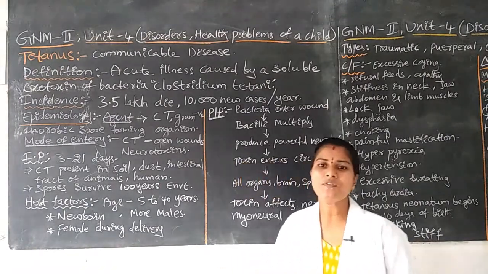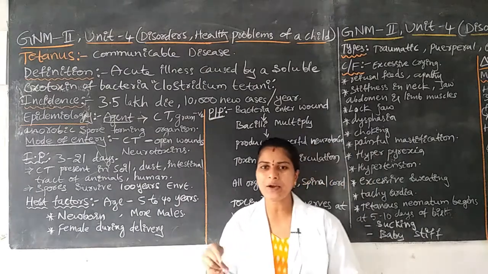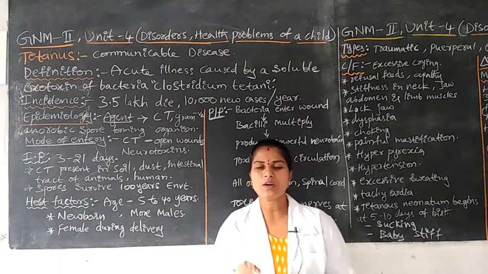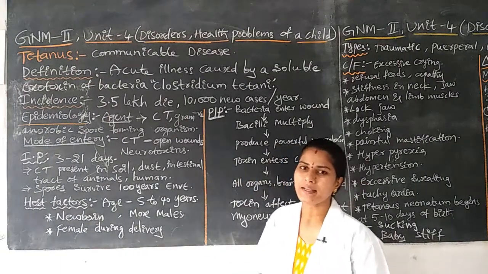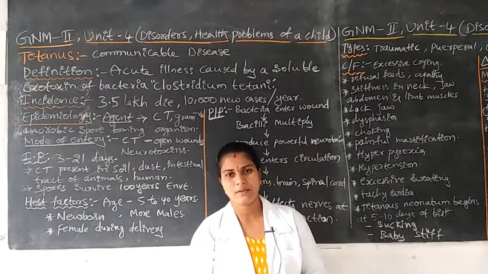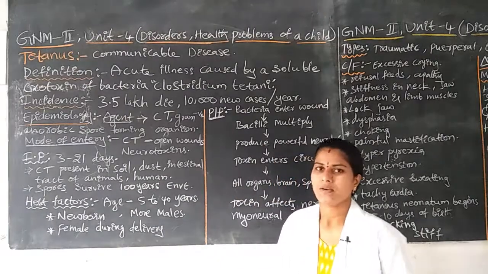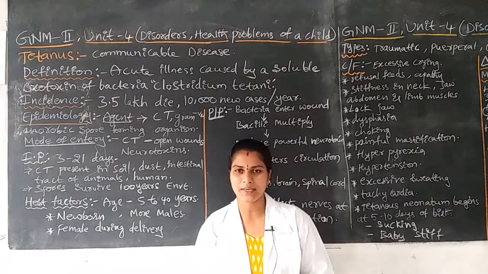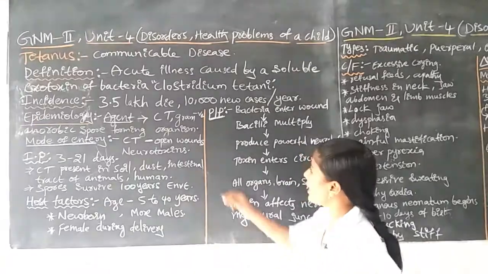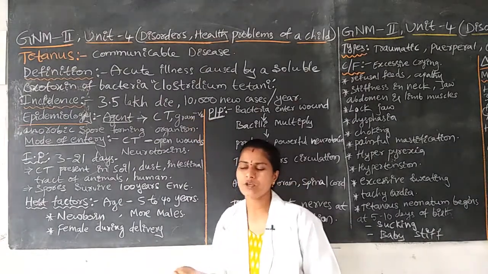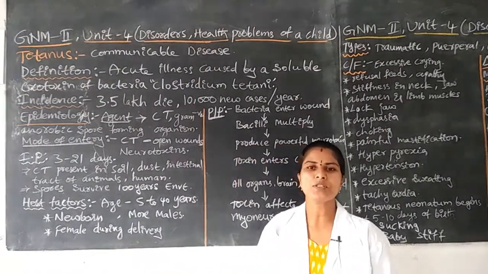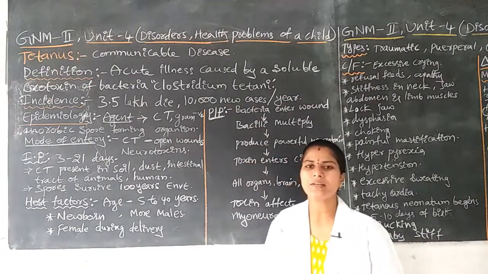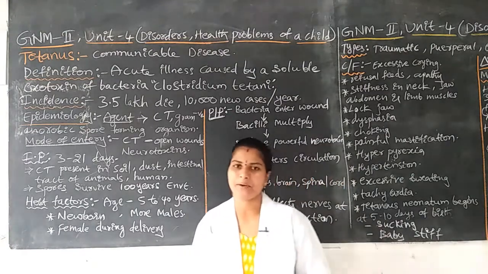Only in the presence of Clostridium tetani bacteria will children be affected by tetanus. In the absence of Clostridium tetani, the disease will not come to the children. The major causative agent is Clostridium tetani. There are many bacteria, gram-positive and gram-negative. Here, Clostridium tetani is one of the gram-negative bacteria.